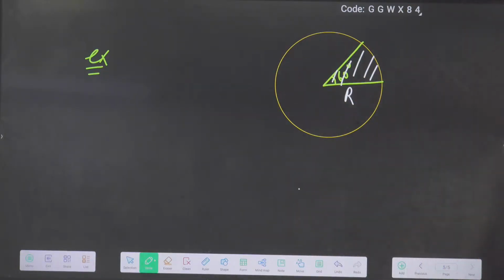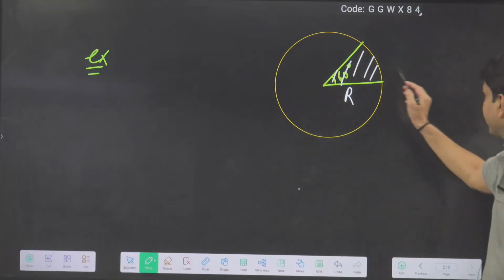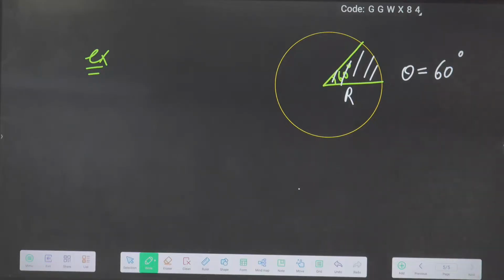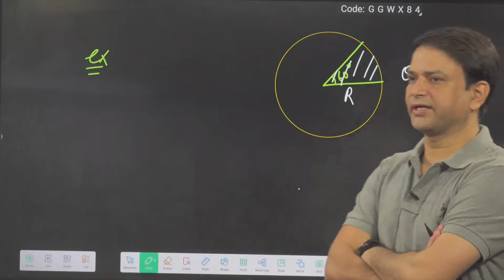What is the area of the shaded portion if the angle theta I give is 60 degrees?